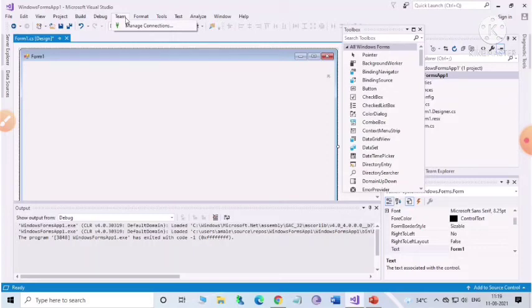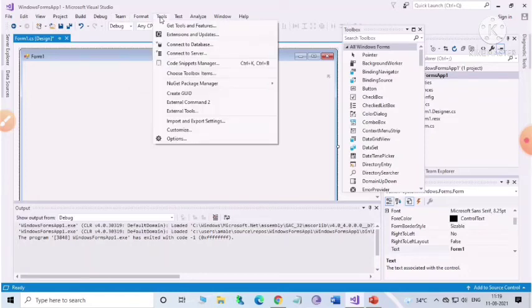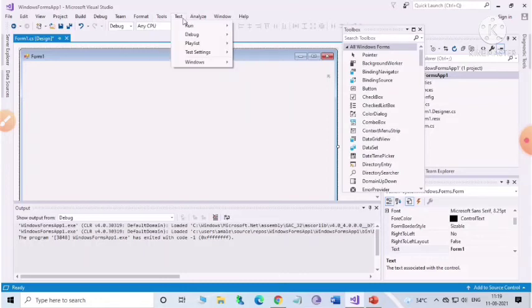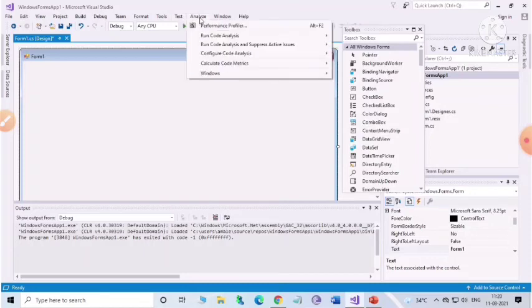Next one is Tools. By default, this menu contains commands related to configuration of the integrated development environment, that is IDE, and external tools if installed. Next one is Test. This menu contains commands related to testing of the application, run, debug, playlist, test settings windows. Next one is Analyze. This menu contains commands for analyzing your applications, for example, commands for performance and code analysis.